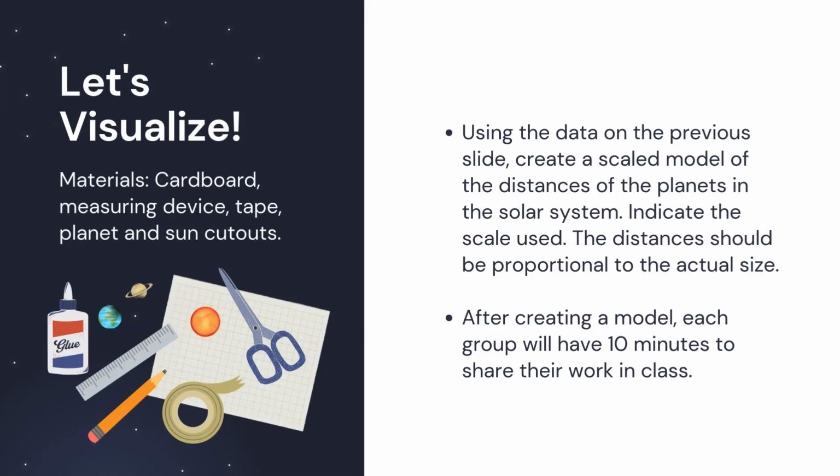Materials: cardboard, measuring device, tape, planet, and sun cutouts. Using the data on the previous slide, create a scaled model of the distances of the planets in the solar system. Indicate the scale used. The distances should be proportional to the actual size. After creating a model, each group will have 10 minutes to share their work in class.